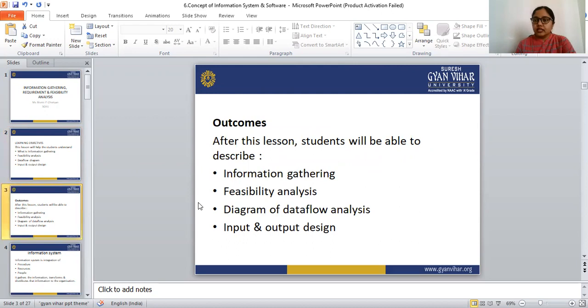So what are the learning outcomes? After this lesson, students will be able to describe information gathering, feasibility analysis, the data flow diagram, and input and output design. They can easily describe all these topics.